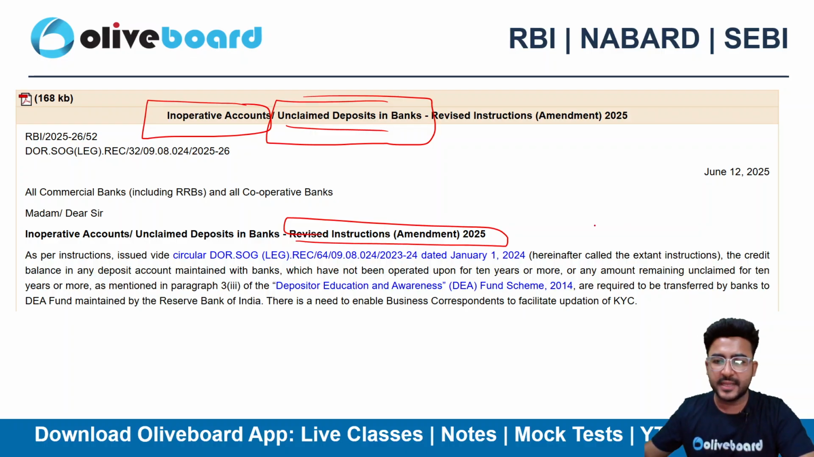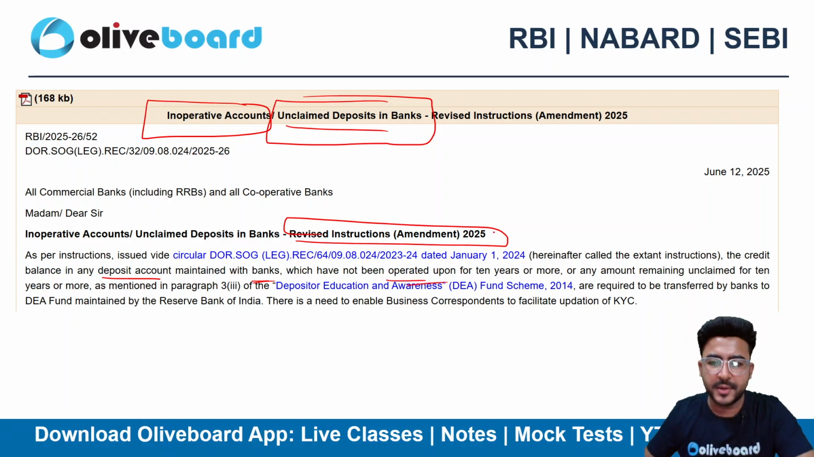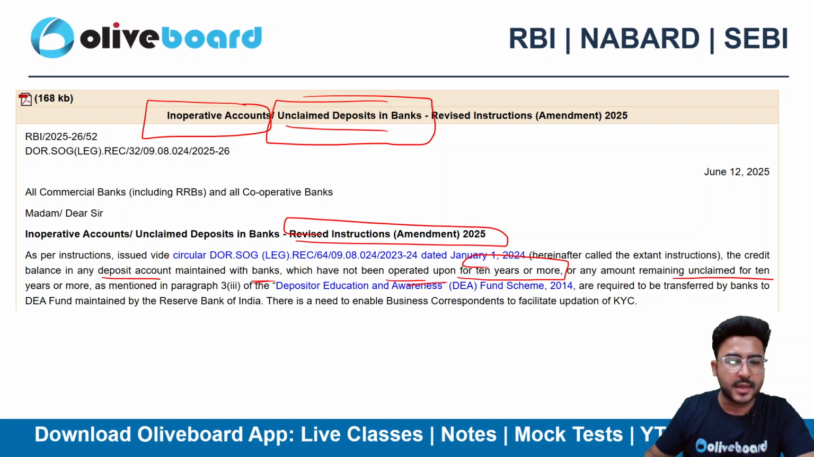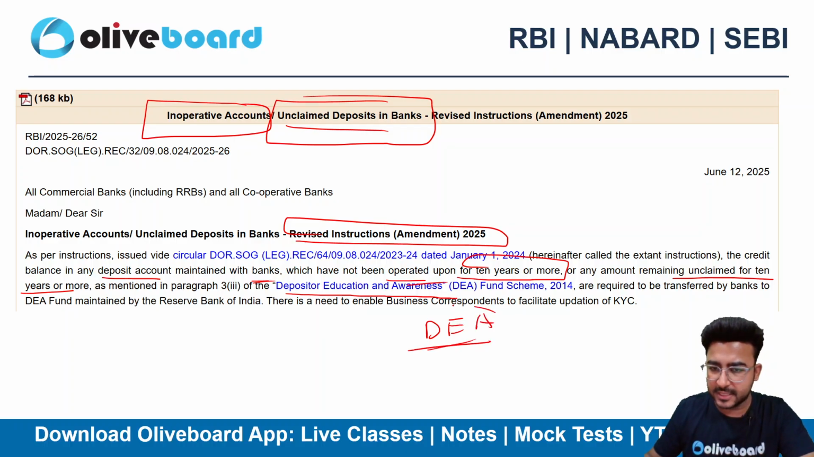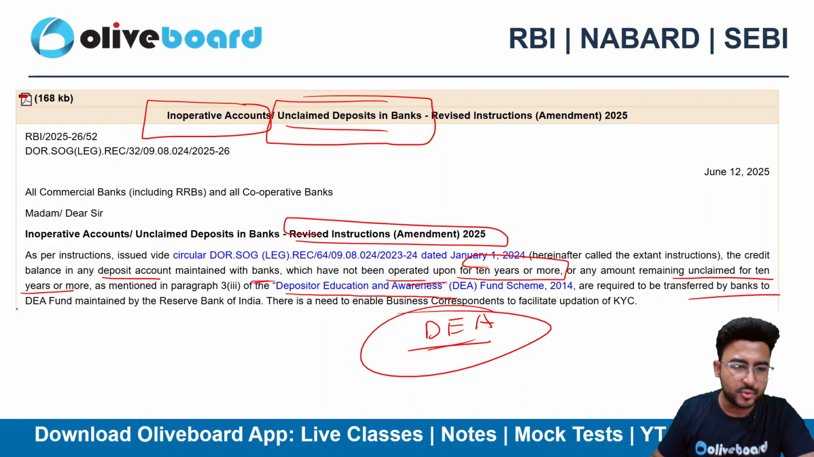We all know that if we have a credit balance in a deposit account maintained with the bank which has not been operated for 10 years or more, then the bank needs to transfer the unclaimed amount to the Depositor Education and Awareness Fund, the DEA Fund scheme. The amount is required to be transferred by the bank to the DEA Fund maintained by the Reserve Bank of India.